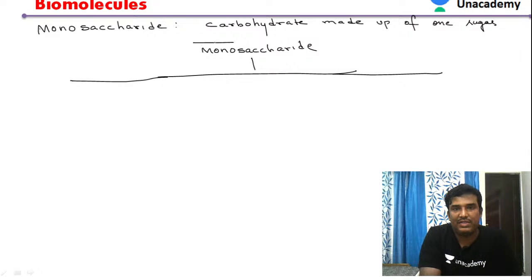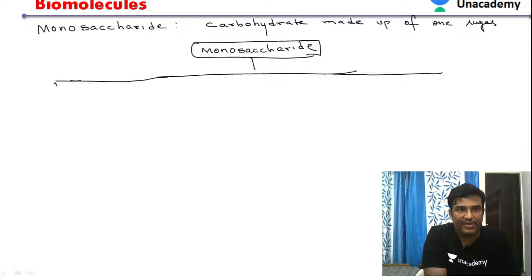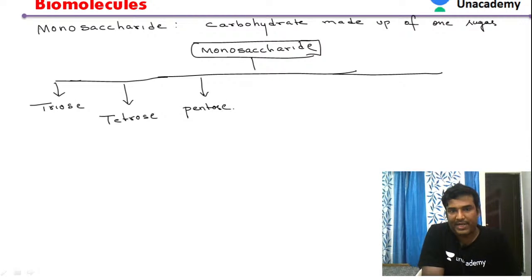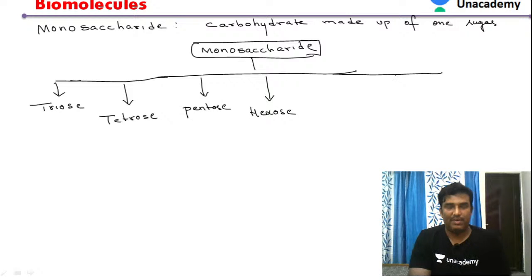Monosaccharide is classified into different types like triose, tetrose, pentose, hexose, and similarly the last one, called heptose.